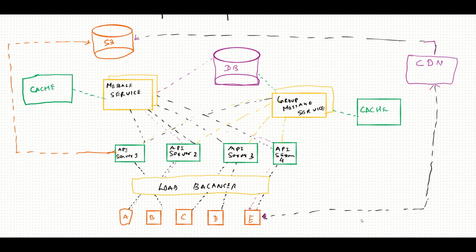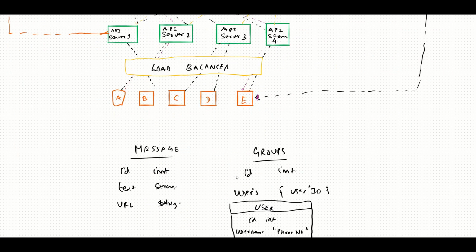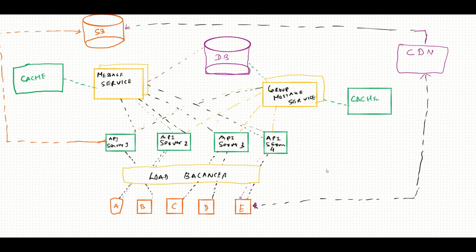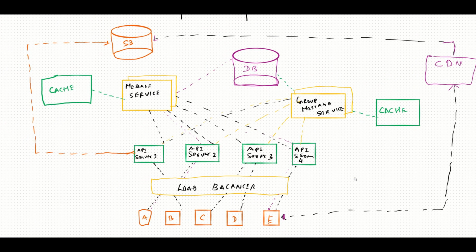The next thing that was left was last seen status, what is shown on WhatsApp, how it will happen. So if you remember, we designed the database, the users table, and in the users table there was something called last seen timestamp. So this messaging service, as soon as the user communicates or tries to send information to someone, updates in the table the last seen timestamp. And when some other user has opened that particular user's information on their application, that last seen information is fetched and shown on the screen.